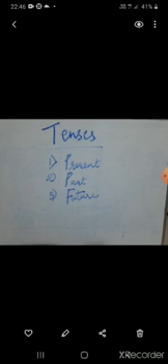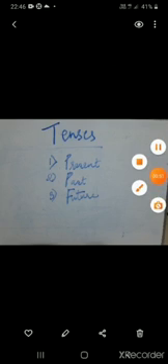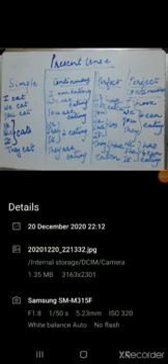Okay, now we are going to revise all these things today in three parts: for the present, for the past and for the future tense. Okay, so let's begin. Now have a look at the table.